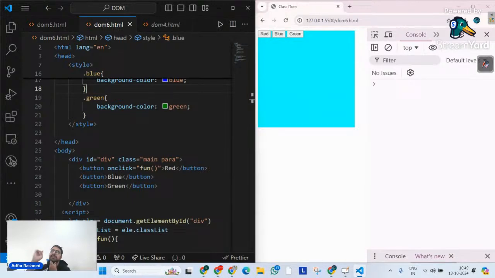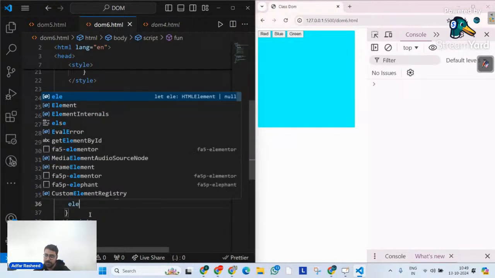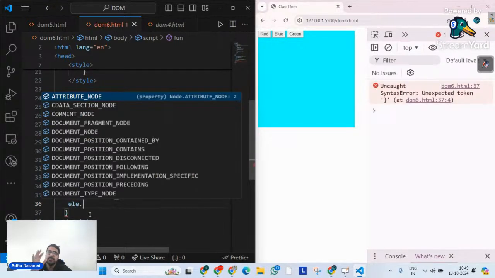And that's where my first method comes into picture, which is that whenever we talk about adding a class to this particular element, we already know this class list variable that I have, it holds an array of the classes for this ELE. Yes or no? It holds the classes for my element. So instead of creating it like this, what am I going to do? I am simply going to tell it one thing, which is whenever the function is called at that point of time, please do one thing, add some classes.